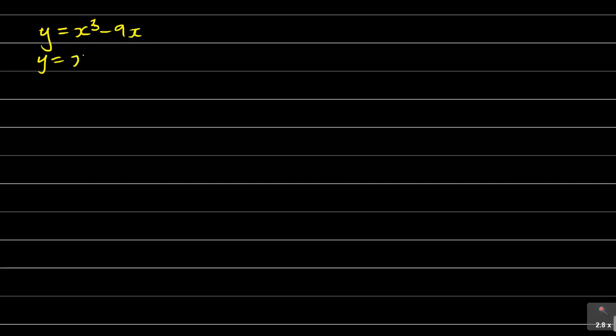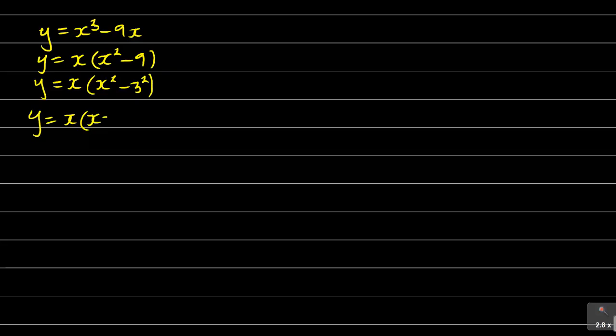So I can factorize x. So I'll have x squared minus 9. I think you can see that. So y is equal to x times x squared minus 3 squared. See that? And y is equal to x, so it's x minus 3 and x plus 3.